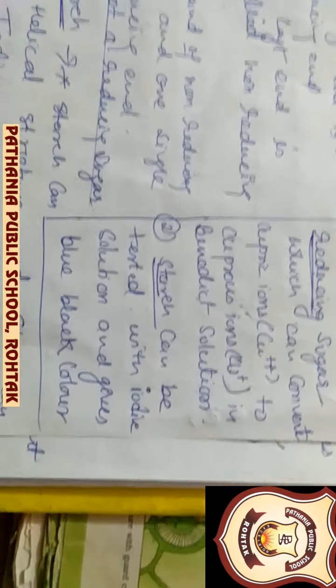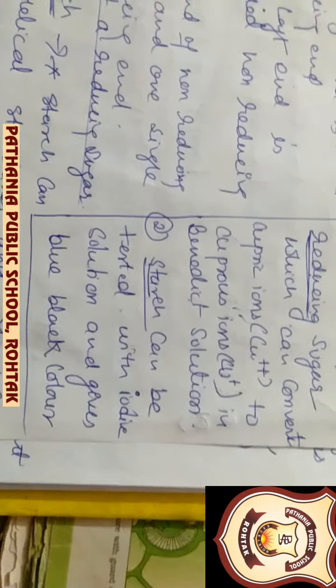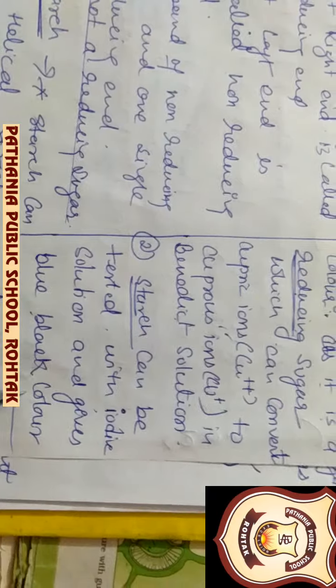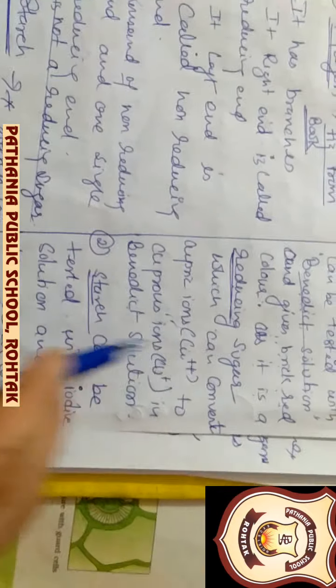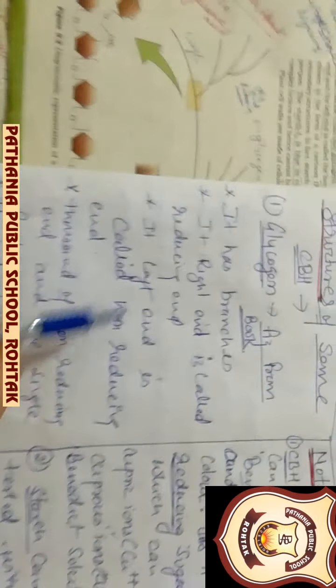Now comes the test of starch, which you have already performed in 9th class. When starch is tested with the iodine solution, it gives a blue-black color. This is a reminder for you. This is to be performed in the lab; you have not performed it here, but you have already performed it before.